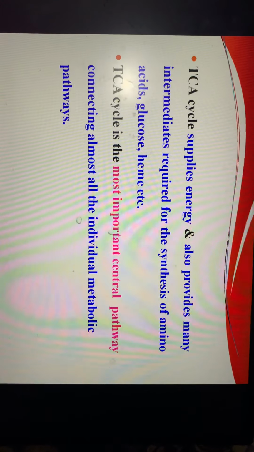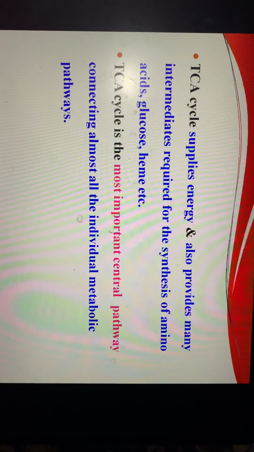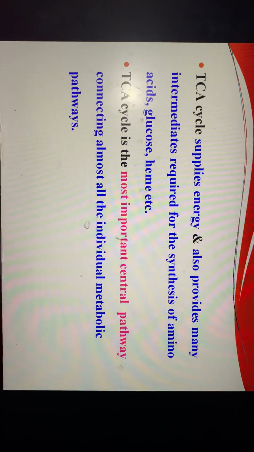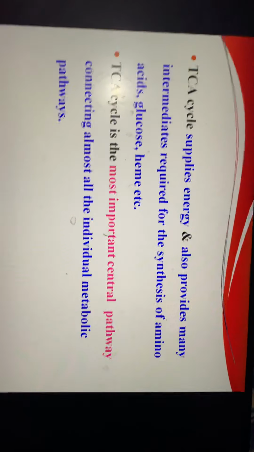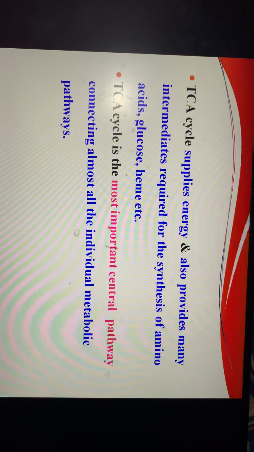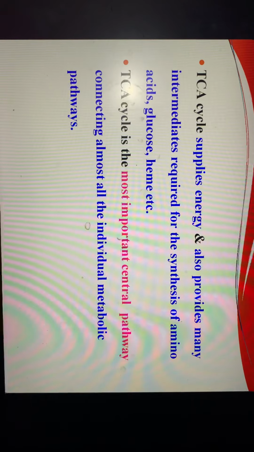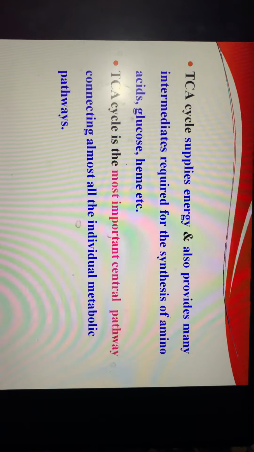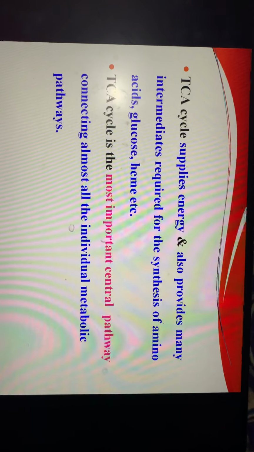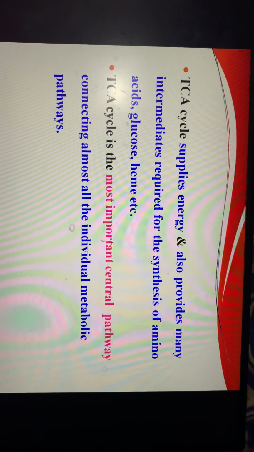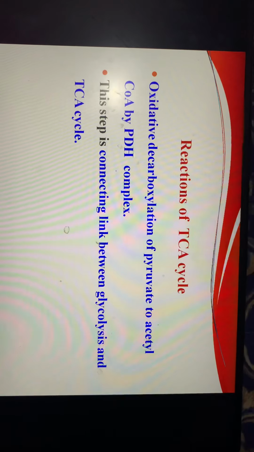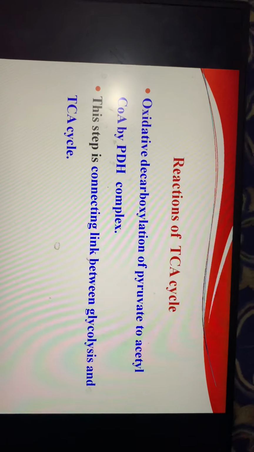The TCA cycle supplies energy and also provides many intermediates required for the synthesis of amino acids, glucose, and hemoglobin, etc. The TCA cycle is the most important central pathway connecting almost all the individual metabolic pathways. You remember in the topic of glycolysis, we talked about the synthesis of pyruvate molecules from glucose, with glucose 6-phosphate as an intermediate. We will be making use of those pyruvate molecules during the TCA cycle.